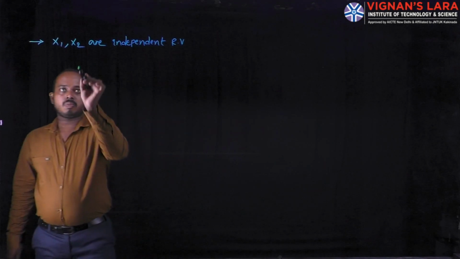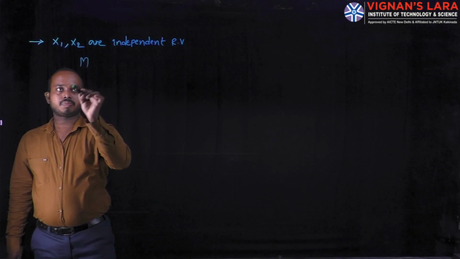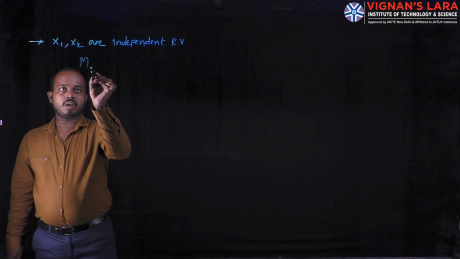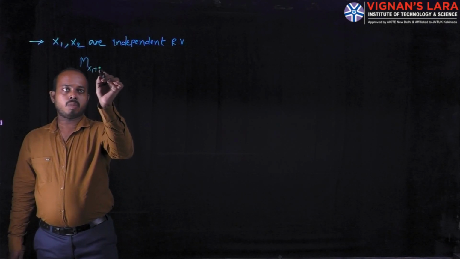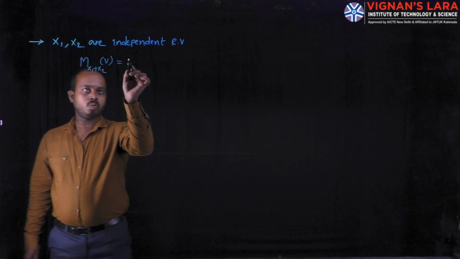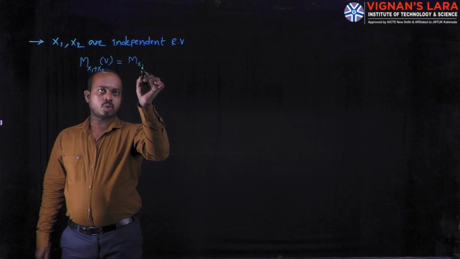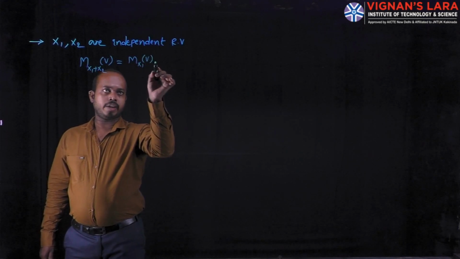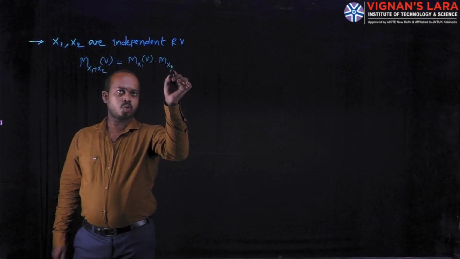We are obtaining M x1 plus x2 of v is equal to M x1 of v into M x2 of v.